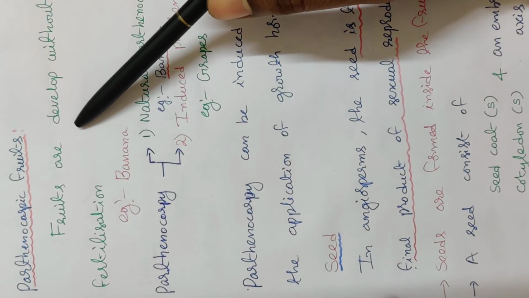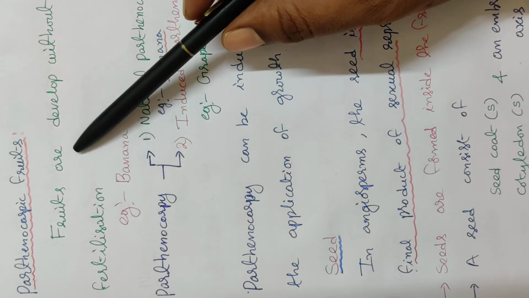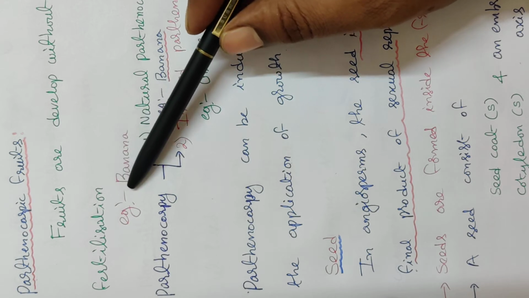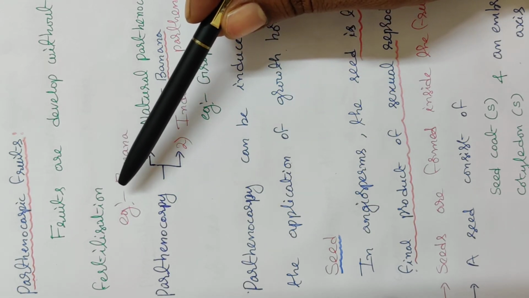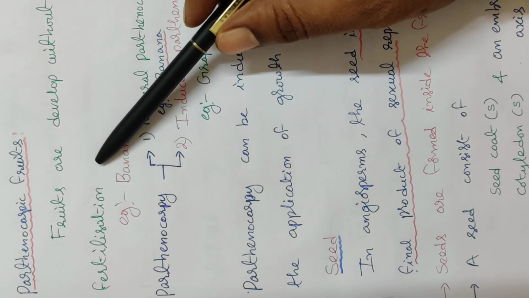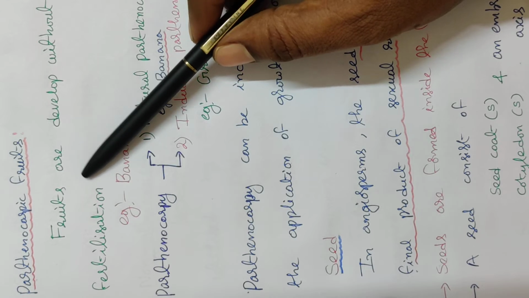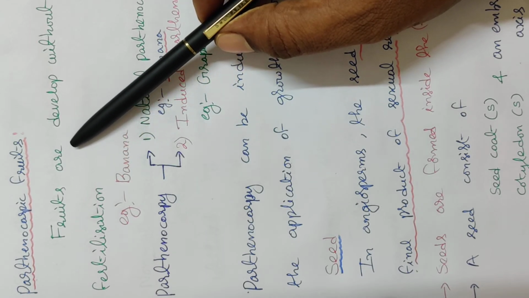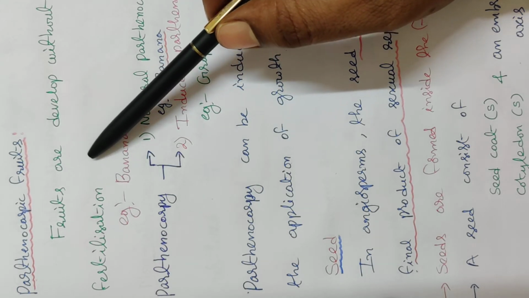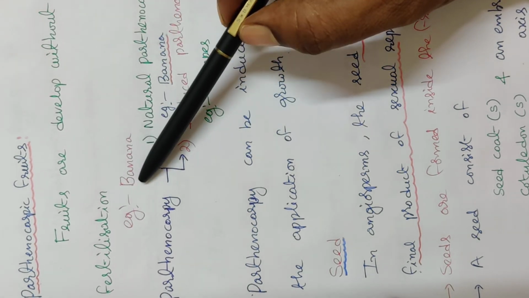Parthenocarpic fruits. What are parthenocarpic fruits? Generally, in the majority of plant species, the fruits are formed after the fertilization process. But in some plant species, the fruits are formed without fertilization. Such fruits are known as parthenocarpic fruits. So fruits are developed without fertilization.